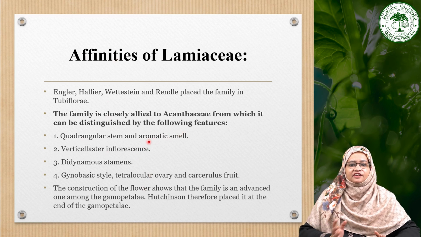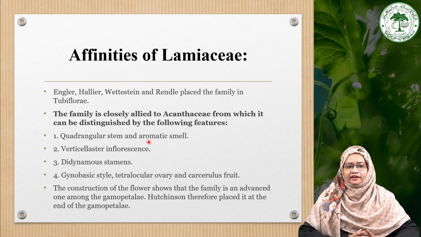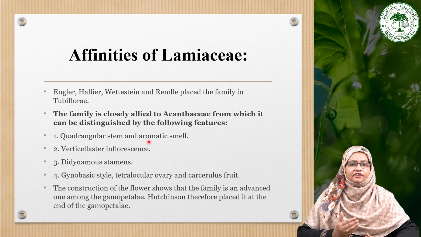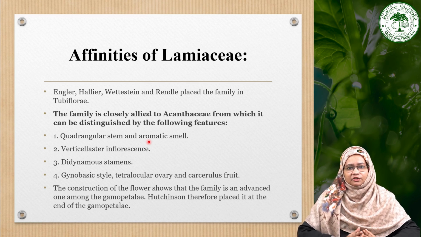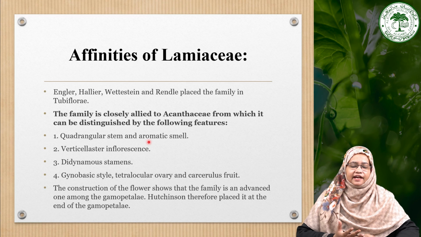Now come to the affinities of this family. This family is placed by Engler, Hallier, Wettstein, Rendle in the Tubiflorae, and we have earlier studied the Acanthaceae family, and this family has a very close alliance with the Acanthaceae family. It is distinguished from the Acanthaceae by the following characters: the presence of quadrangular stem and aromatic stem, verticillaster inflorescence, then the didynamous condition of stamens, and the gynobasic style with tetralocular ovary and the schizocarpic fruits.